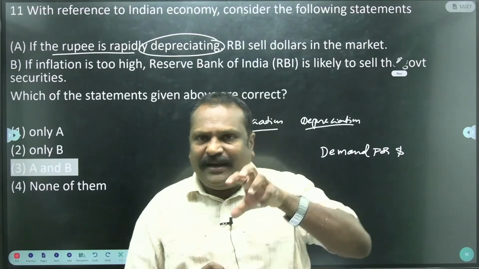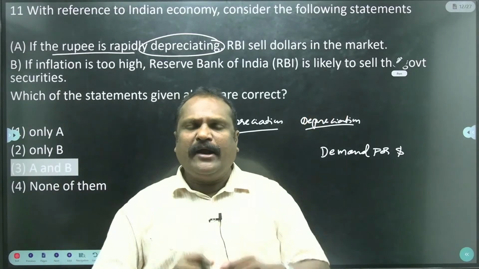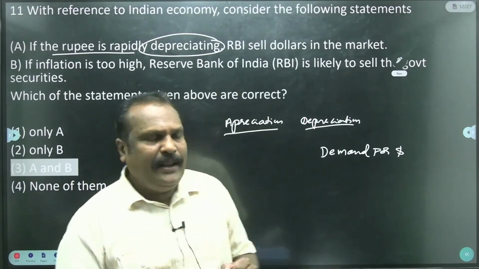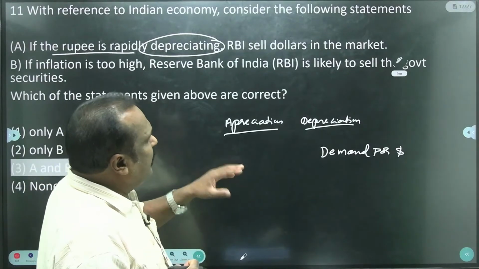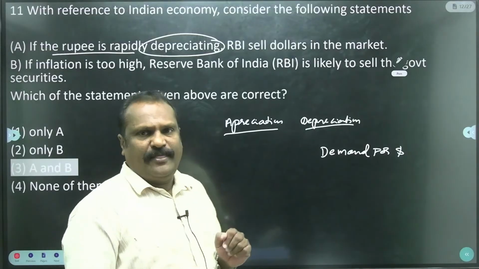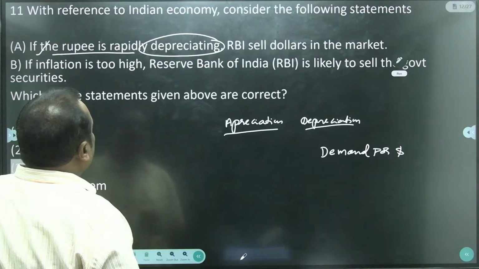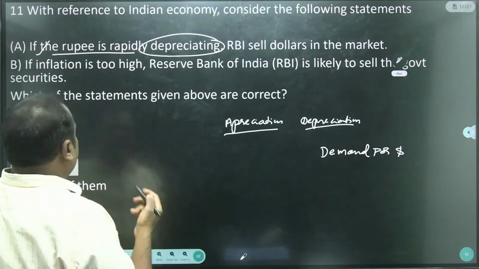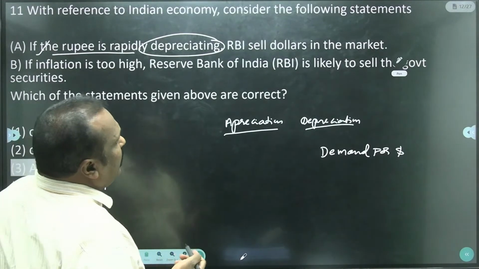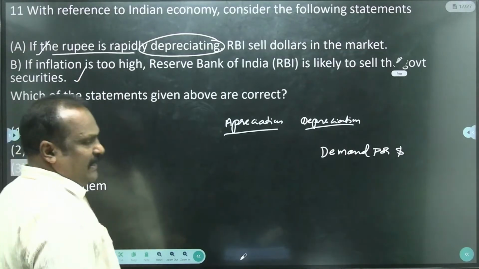When the RBI sells their dollars in the market, automatically the flow of dollars will be more, and finally we can avoid this problem. Means the demand for the dollar will be reduced. This statement is correct. And if the inflation is too high, Reserve Bank of India is likely to sell the government securities. Yes, this statement also is correct.